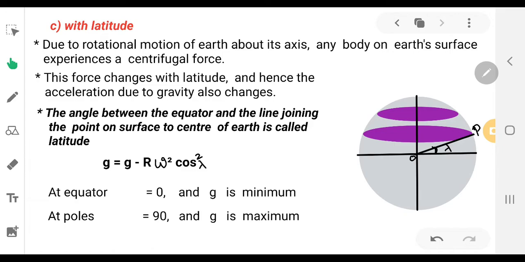So because in the same way, any object staying on the surface of earth will be experiencing the centrifugal force, but why is it not getting thrown away from the surface of the earth?